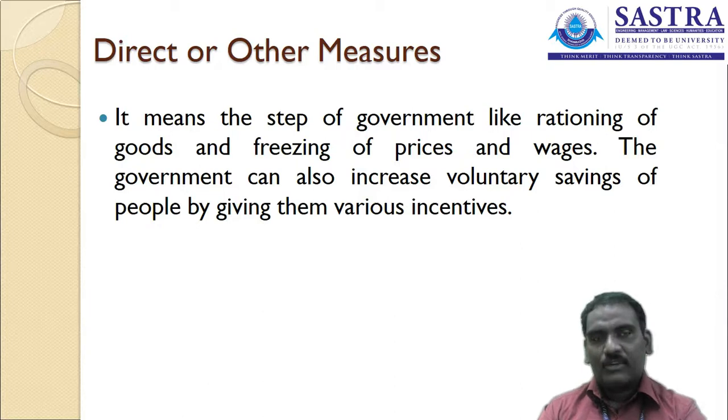Likewise, a few sectors are identified by the government in order to encourage the people to make investment in those particular sectors to control the circulation of money in the country. For that particular purpose, they are giving some incentives, some additional percentage for making investment. Like the senior citizens are getting some additional interest, like 0.25 or 0.5 percent, compared to normal people who make investment in banks. So likewise, a sector of people or group of industries is identified in order to encourage the citizens to make investment in those sectors.